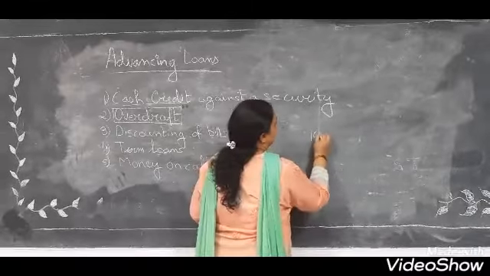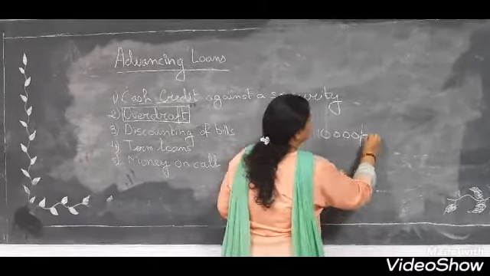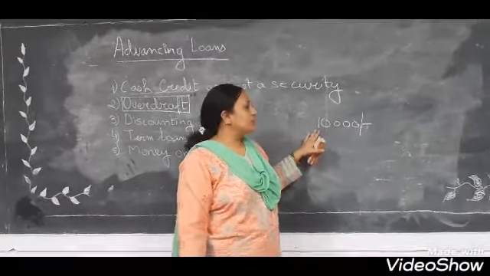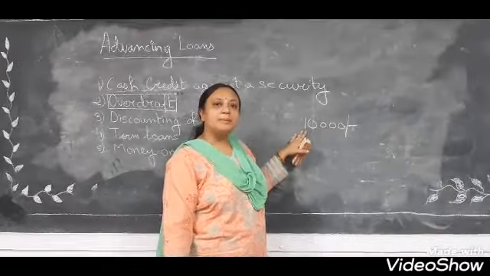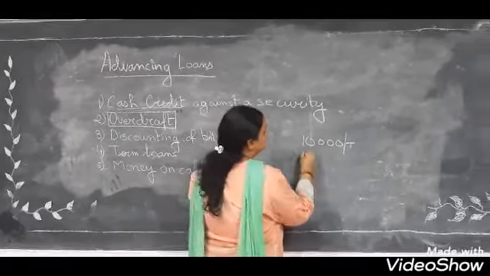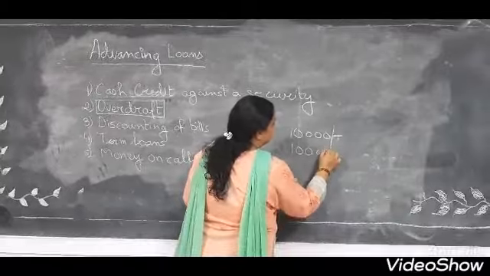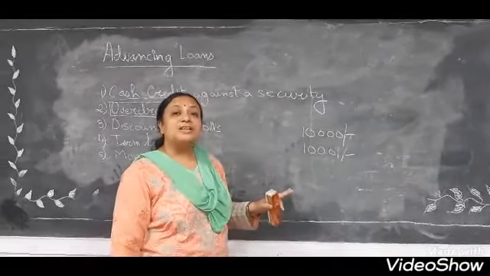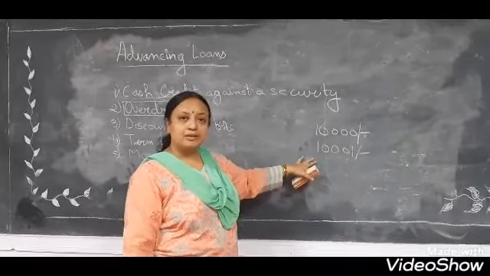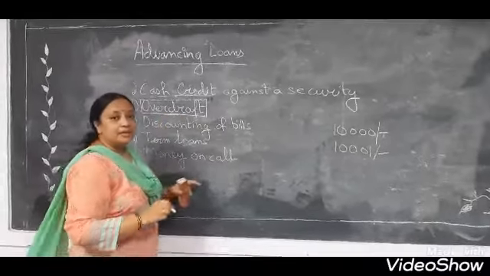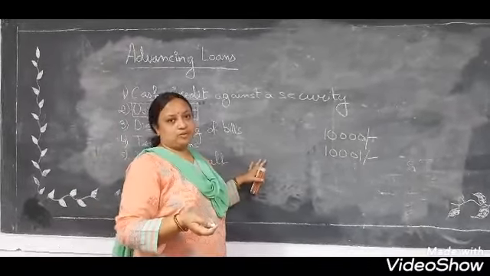Suppose we are having 10,000 rupees in our account, so we can withdraw maximum 10,000 rupees from the bank and not more than that. Alright, if we write in our check 10,001, then also our check will be cancelled, dishonored by the bank. But this overdraft facility is given to the current account holders.